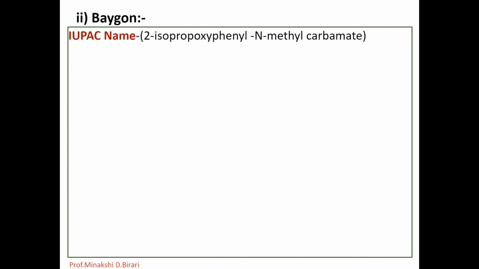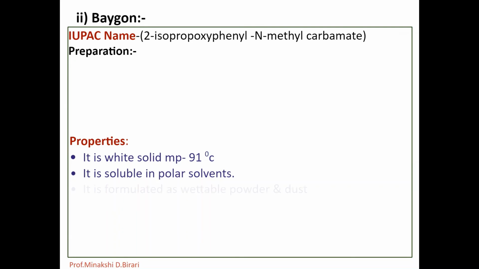Then the second one is Baygon, which is also one of the important carbamate insecticides, having IUPAC name 2-isopropoxyphenyl N-methyl carbamate. It is prepared by the reaction of methyl carbonyl chloride or methyl isocyanate with 2-isopropoxyphenol. What are the properties of Baygon? It is a white solid having melting point 91 degrees Celsius. It is soluble in polar solvents and slightly soluble in water.